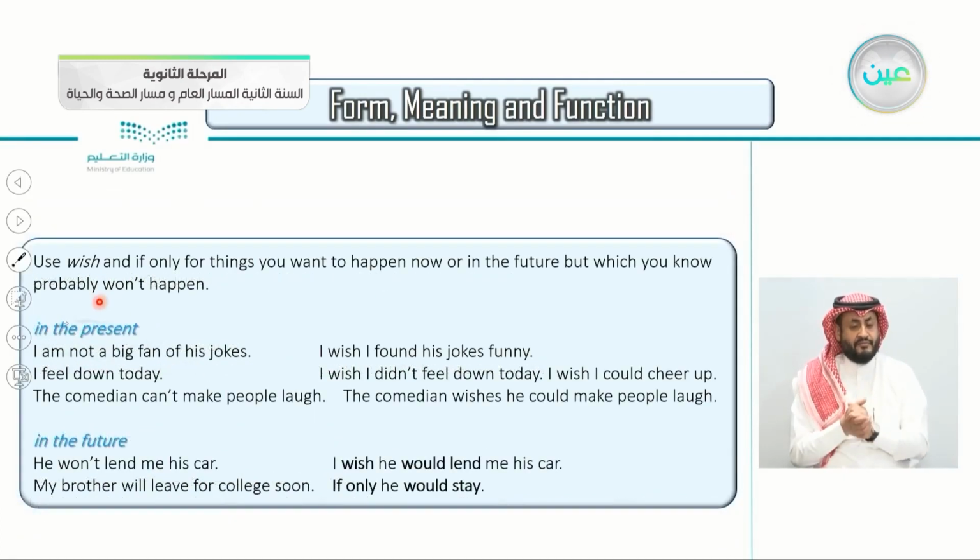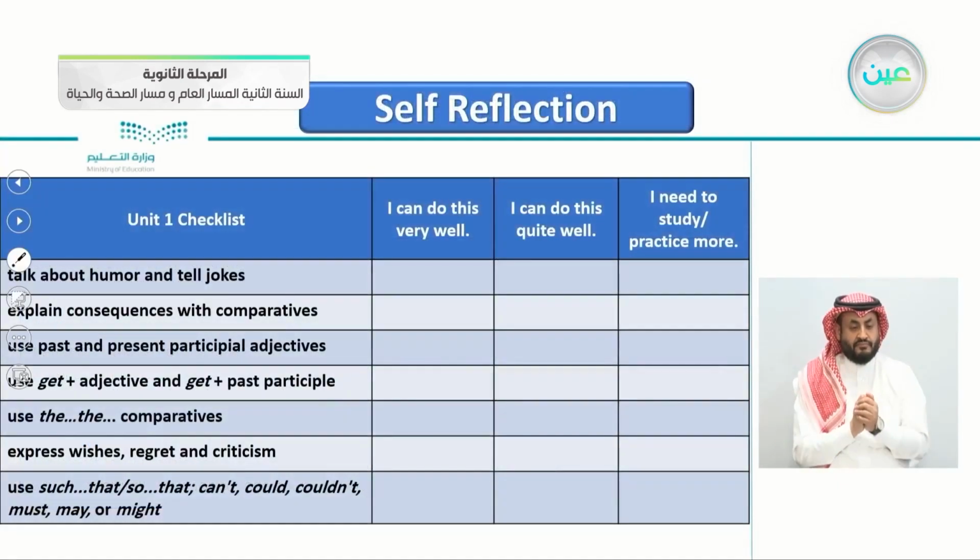What about the present? When you say, I'm not a big fan of his jokes, I wish I found his jokes funny. I feel down today, so this is in the present. I wish I didn't feel down today. And in the future, he won't lend me his car. So we say, I wish he would lend me his car. So we use the word would here because we're talking about a future event.